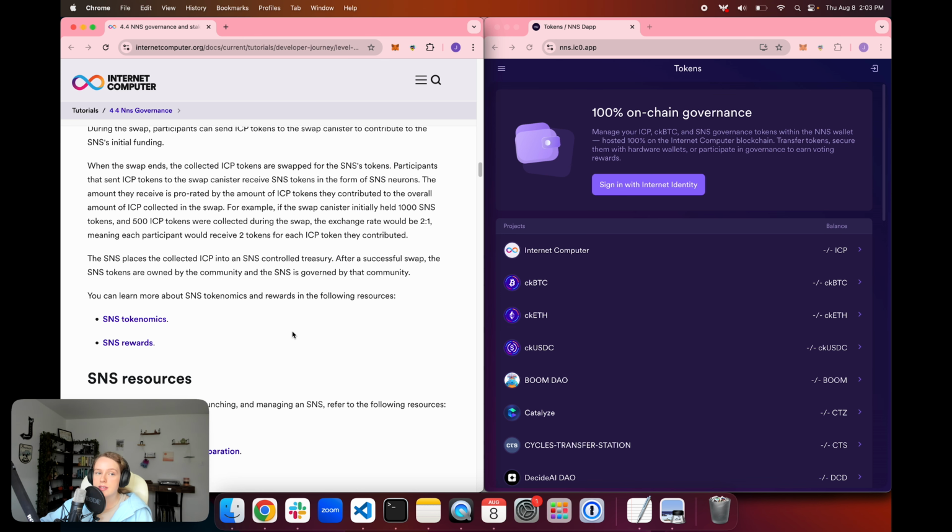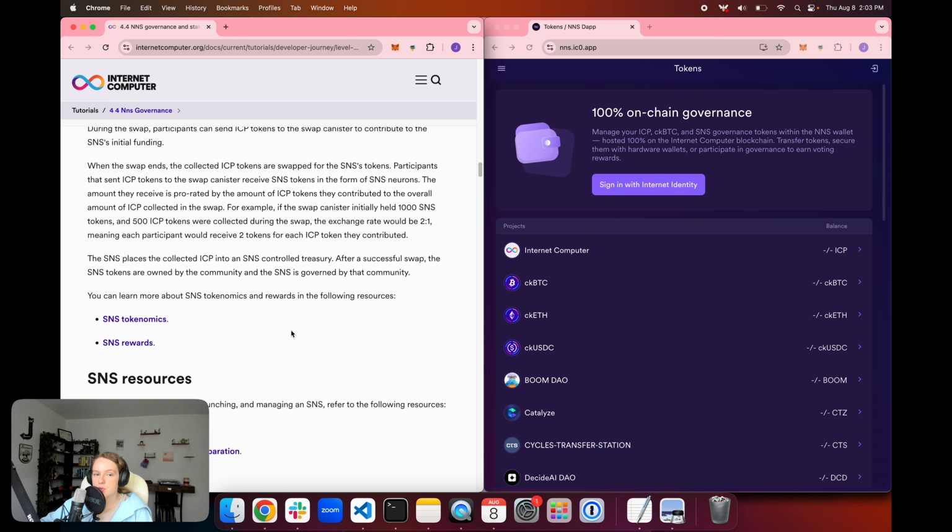When the swap ends, all of the ICP tokens are swapped for that SNS's tokens, and anyone who participated receives the SNS tokens in the form of SNS neurons. The amount that they receive is prorated by the amount of ICP tokens that they contributed to the overall amount of ICP collected in the swap.